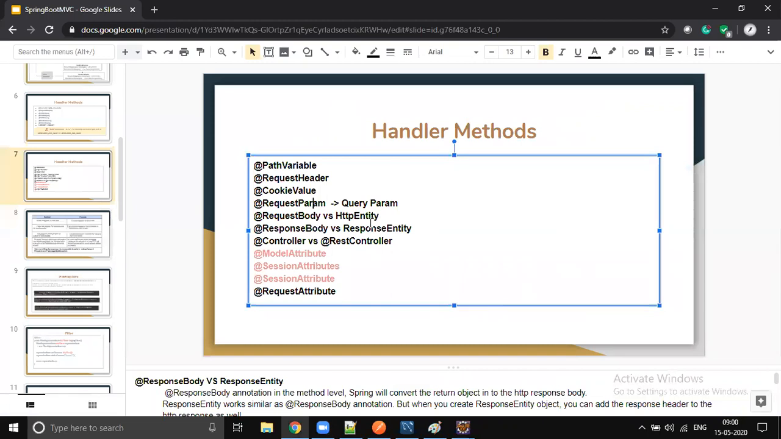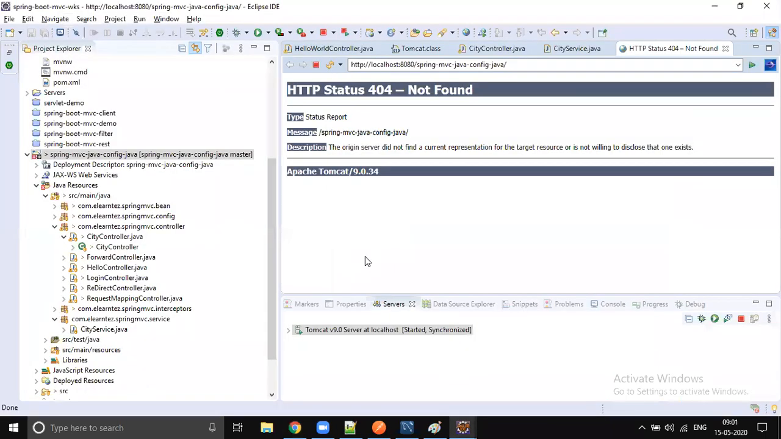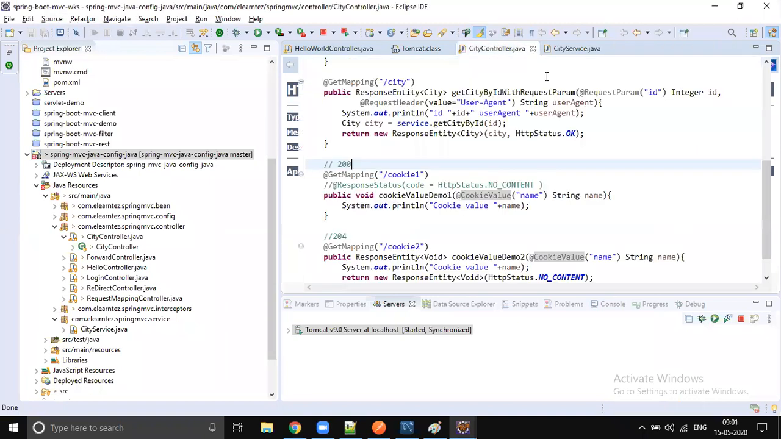To collect the query parameter, we use request param. For the request body, we understood HTTP entity is a combination of request header and request body, and response entity is a combination of response header and response body. A controller is not for RESTful web services. Mostly we write RESTful web services, so we use REST controllers. We will see one example, then we go to the next.